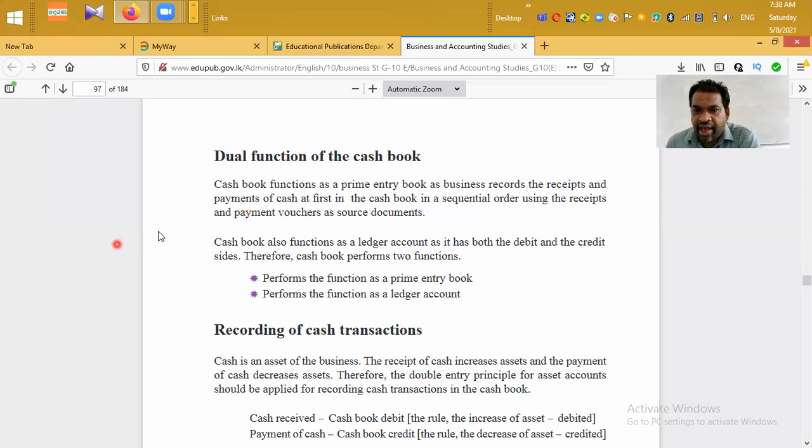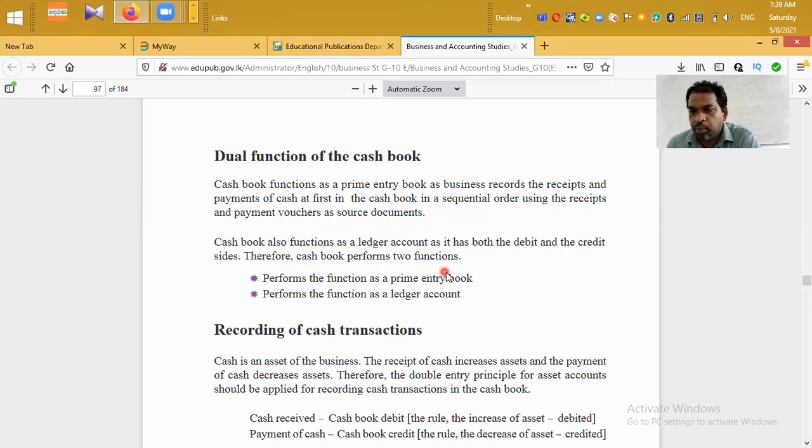Here they have mentioned the cash book functions as a primary book as the business records the receipts and payments of cash at first, that is for the first time in the cash book in a serial order or sequential order using the receipt and payment vouchers as source documents. The cash book also functions as a ledger account as it has both the debit and credit side.